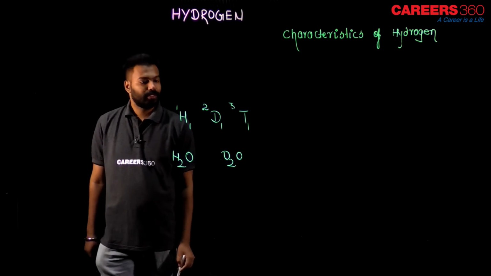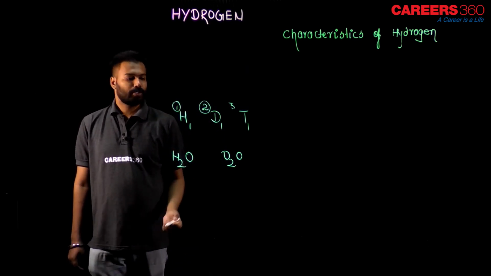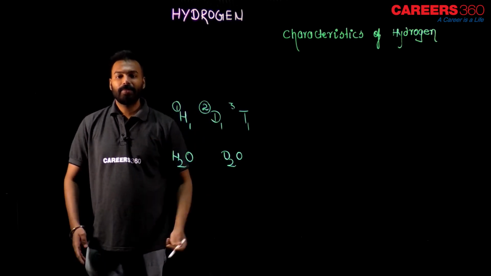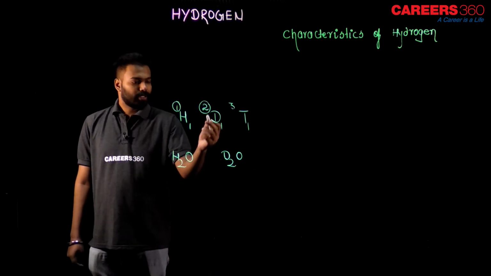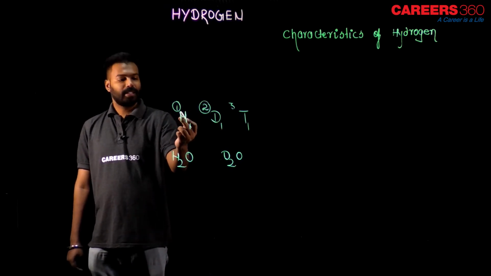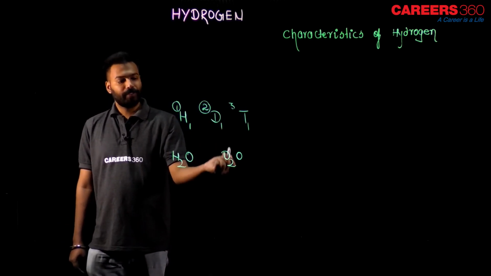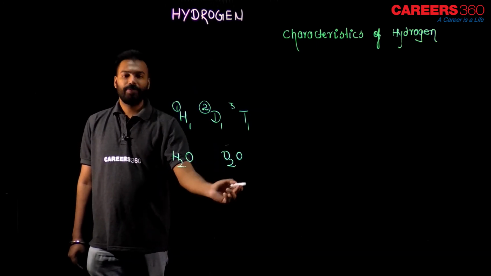Because this is 2 and this is 1. Of course, 2 is greater than 1, and this 2 or this 1 is nothing but the mass number, or we can say atomic weight, because deuterium has more atomic weight than protium. That is why water made from deuterium is heavier than the water, and we call it heavy water.